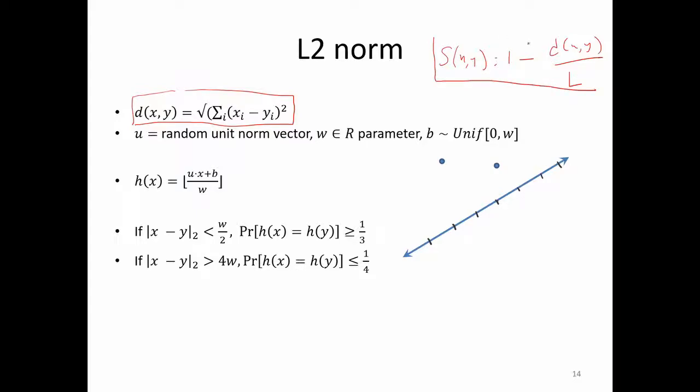There is no known LSH in the Charikar sense for this particular similarity.